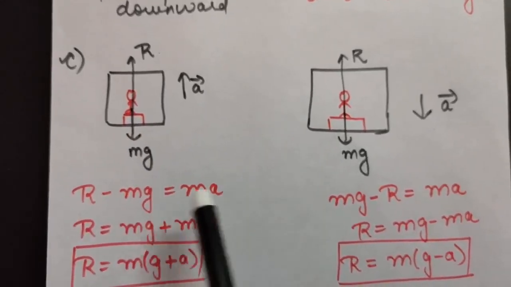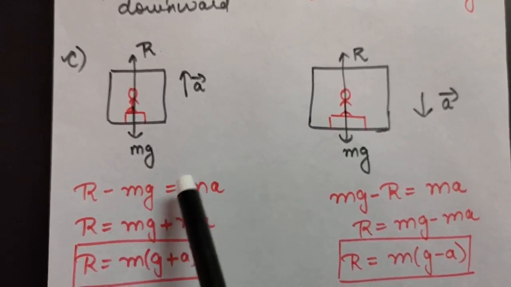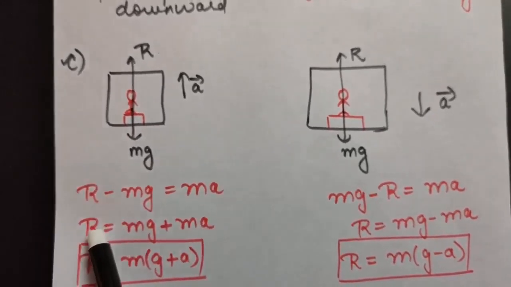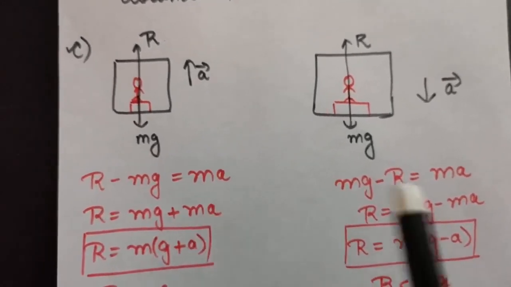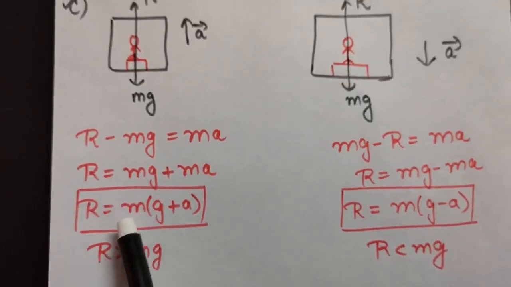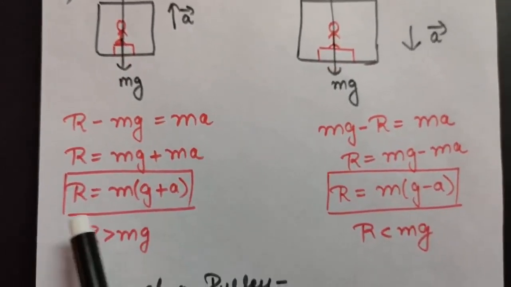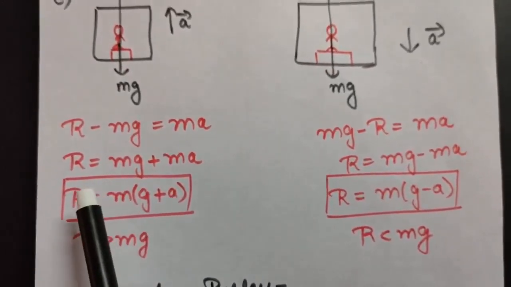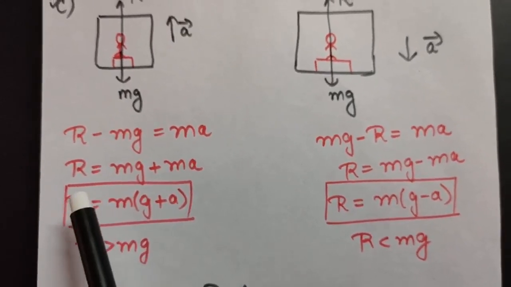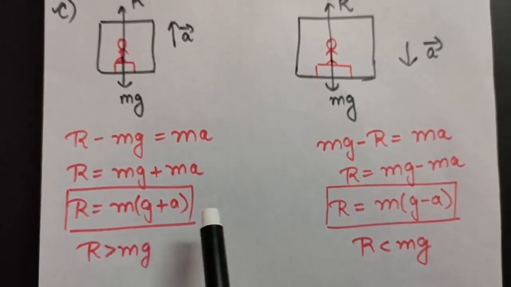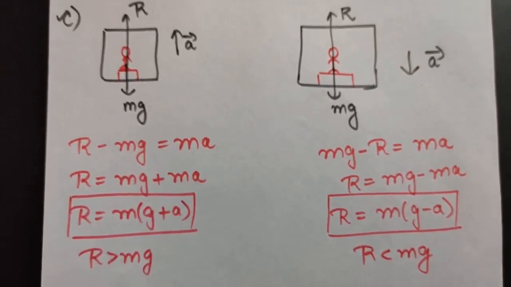This is nothing but F equal to ma. From here, R will be mg plus ma, or you can write R is m into (g plus a). Now, as you can clearly see, the reaction force, that is the apparent weight, is greater than the actual weight in this case when the lift is accelerating upwards.